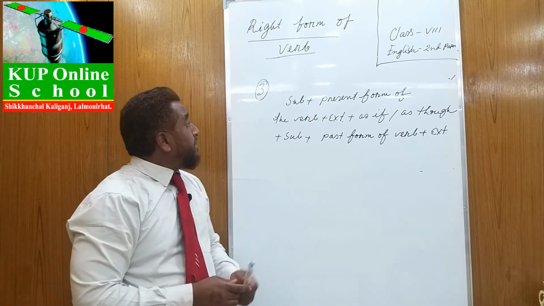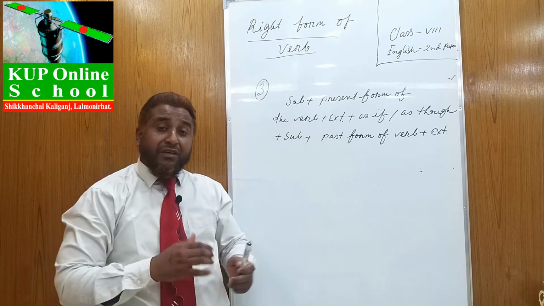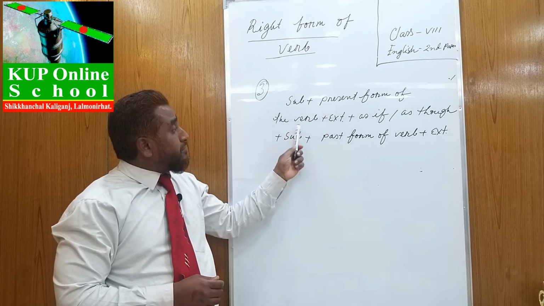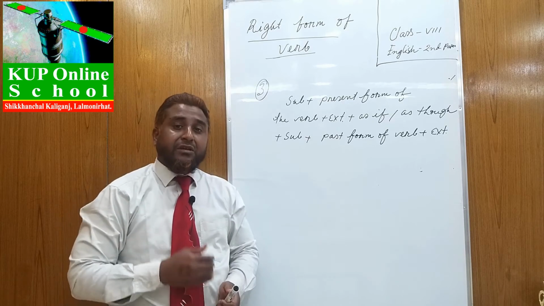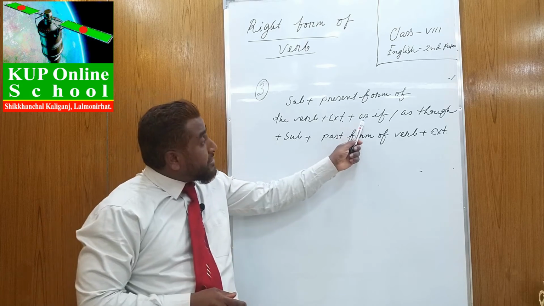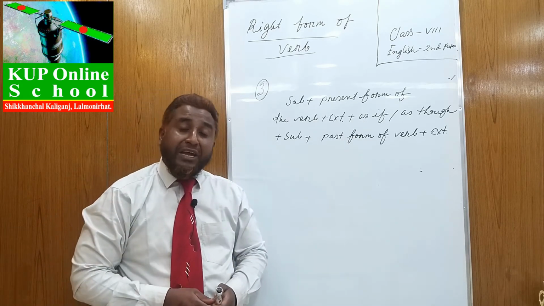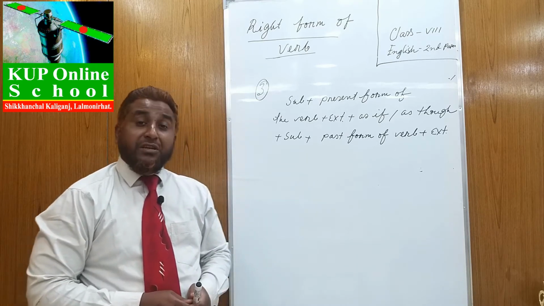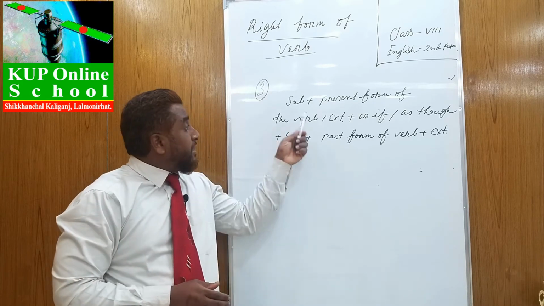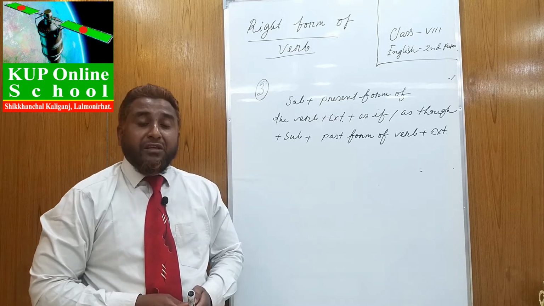Now we can come to rule 3. Subject plus present form of the verb. If a sentence starts with the subject and the present form of the verb with extension, and then there is as if or as though. Okay, dear learners, just listen to me. If there is the mention of as if, as though, there would be subject and past form of the verb and extensions. You have no tension to understand it. That means as if, as though have two parts of a sentence. In the beginning part, the verb will be in the present form, and in the second part, the verb will be in the past form.